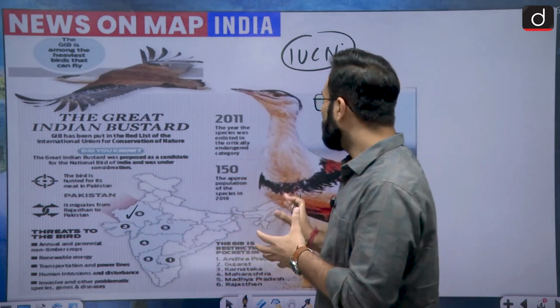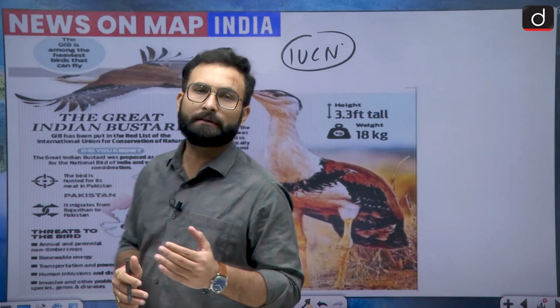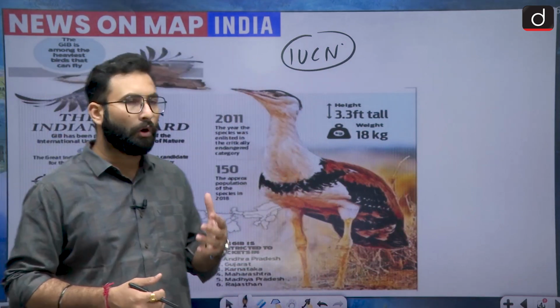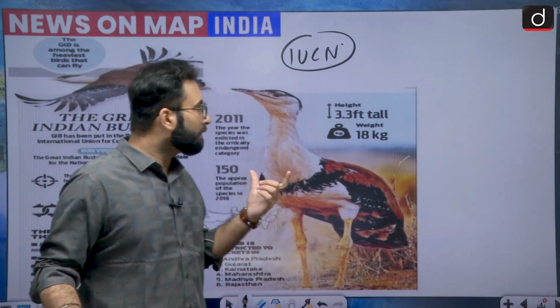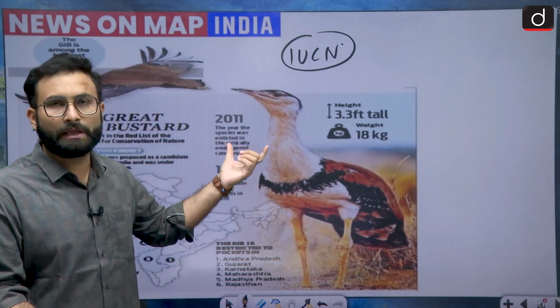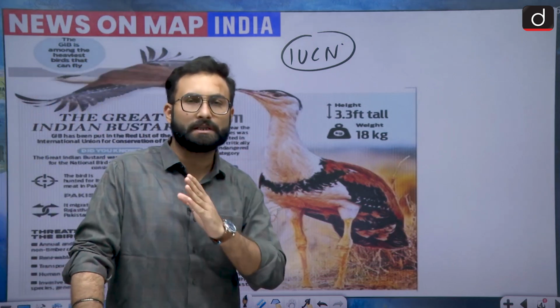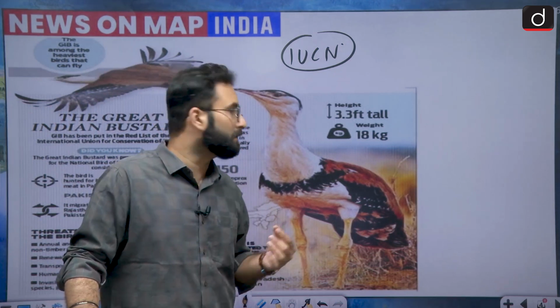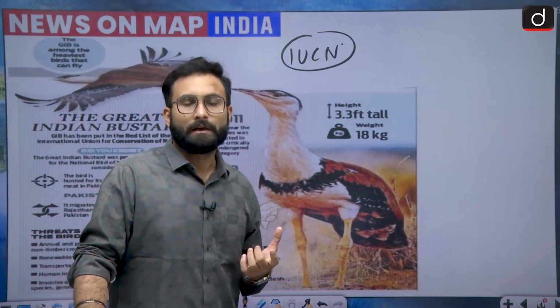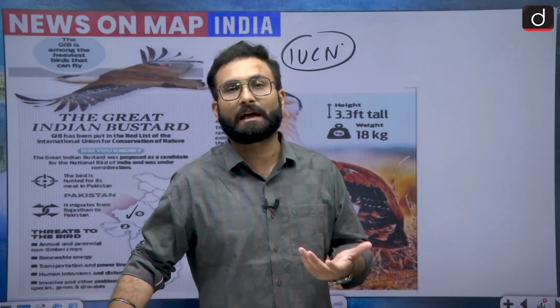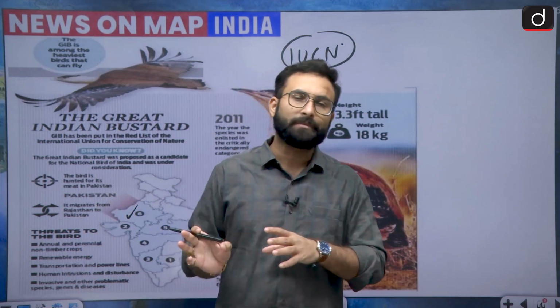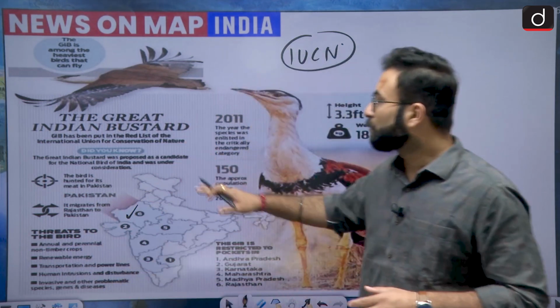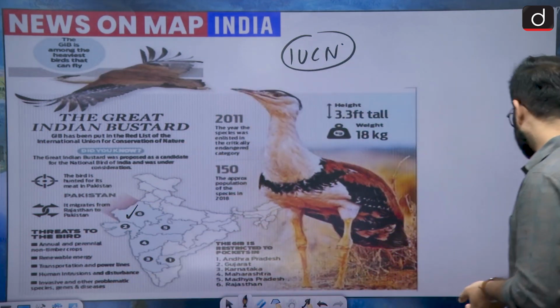This bird is a kind of heavy bird, because of which they cannot fly for long or very high. Other than that, their peripheral vision is not very good, because of which you must have seen in the news that these GIBs are colliding with the transmission lines, because of which they are dying. So that is one threat to them. Other than that, you can go through this particular slide. Now we can move further.